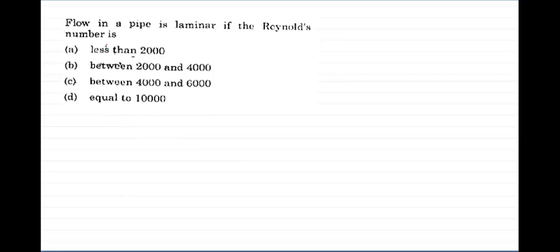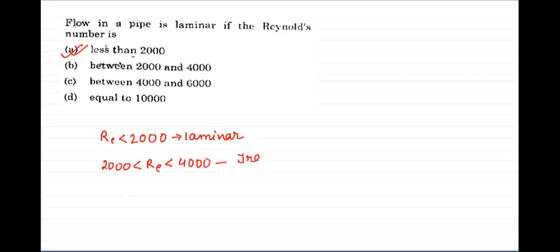So the next question is, flow in a pipe is laminar if the Reynolds number is. We know if the Reynolds number is less than 2000, then the flow will be laminar. So our correct option will be less than 2000. Okay, and if it is between 2000 and 4000, then the flow will be transitional flow. And if the Reynolds number is greater than 4000, then the flow will be turbulent. So this might also come in your examination next paper.